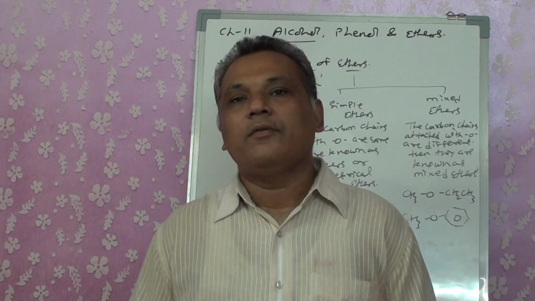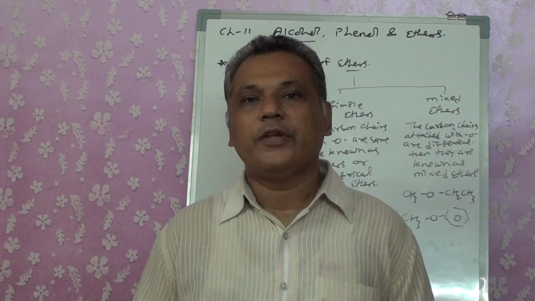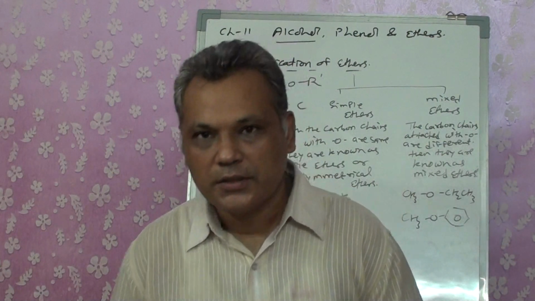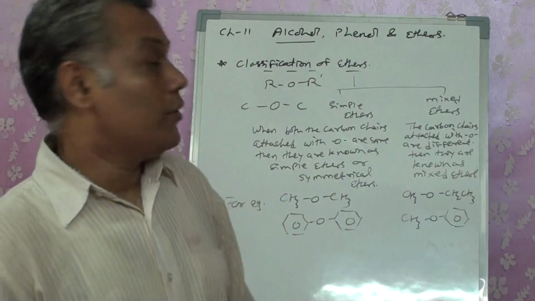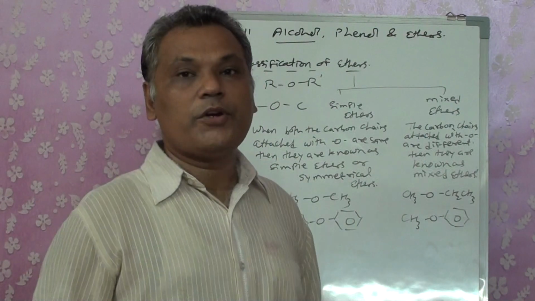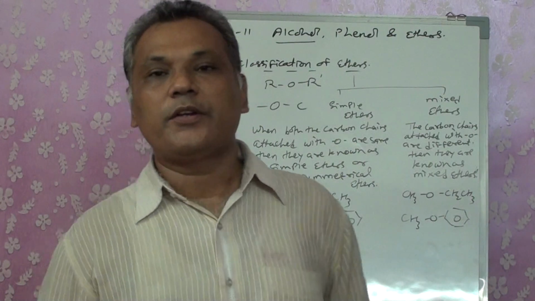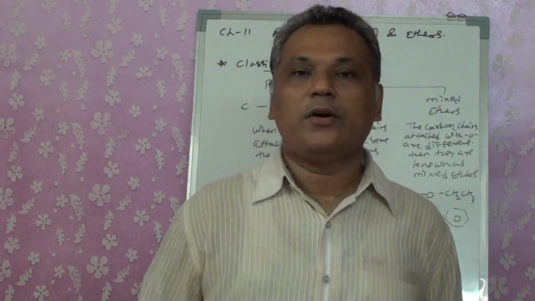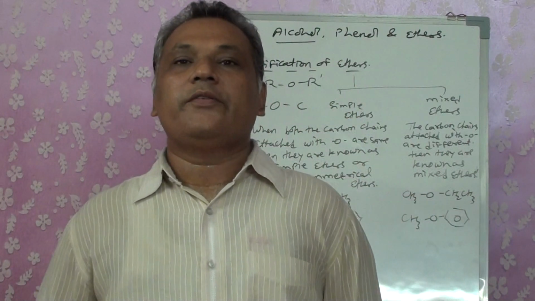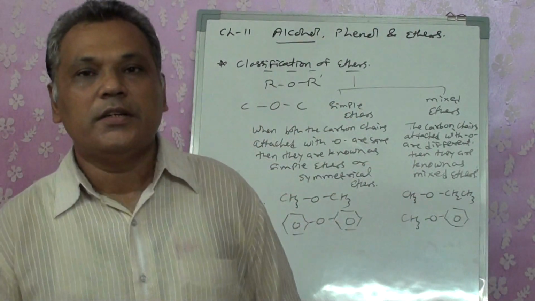For ethers we have only two, simple and mixed ethers. Make a practice of it. Just try to understand it, because they can ask us to classify the given compounds into their respective types.